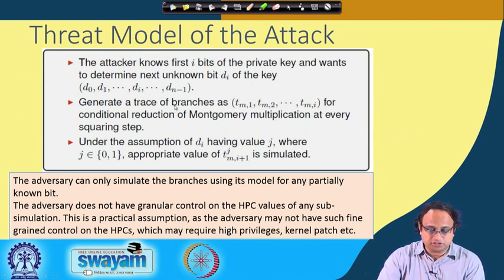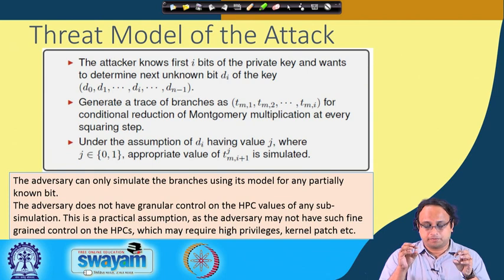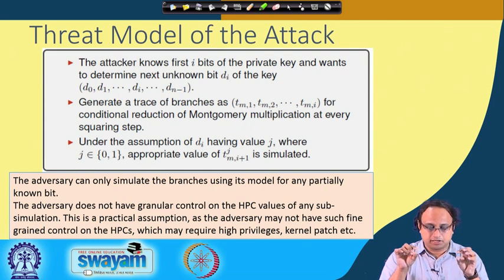So we generate a trace of branches. We target the underlying Montgomery multiplication of the squaring step, because remember that the squaring takes place always. So we target the Montgomery reduction if statement, as I said, and simulate the trace.